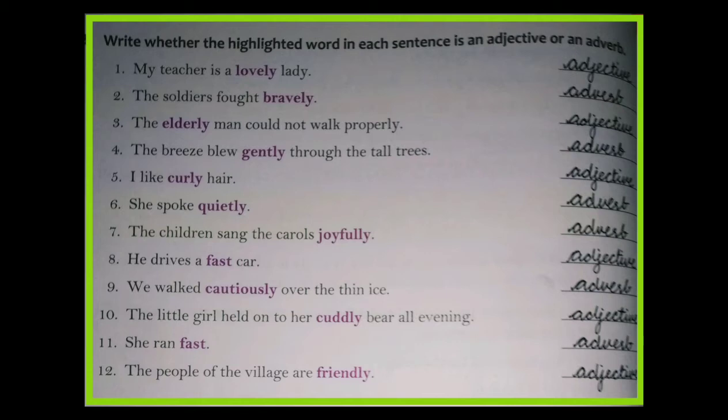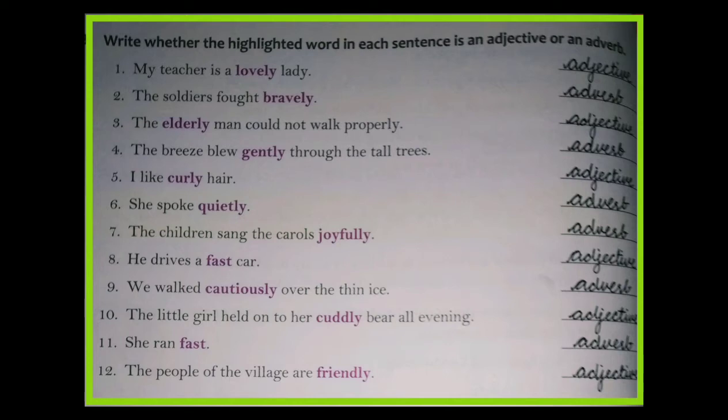Eighth one, he drives a fast car. Here the highlighted word describes the noun car, so it's an adjective. Ninth one, we walk cautiously over the thin ice. Here the highlighted word cautiously describes the verb walk, so it's an adverb. Tenth one, the little girl held on to her cuddly bear all evening. Here the word cuddly describes the noun bear, so it's an adjective.